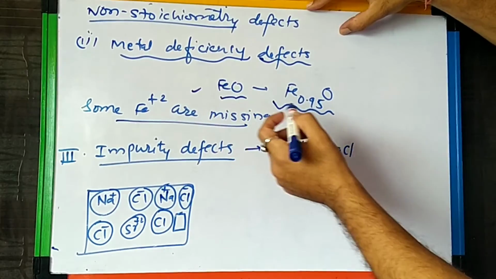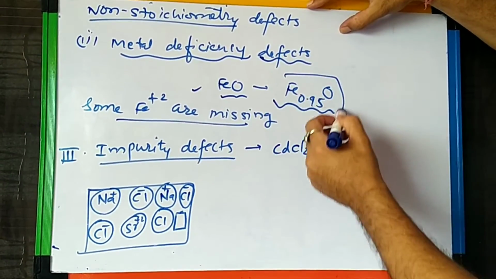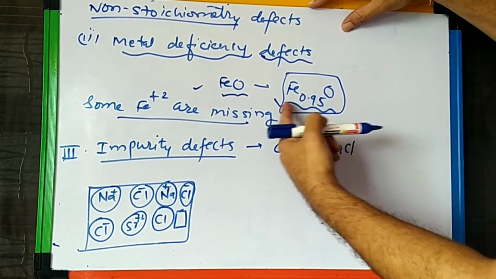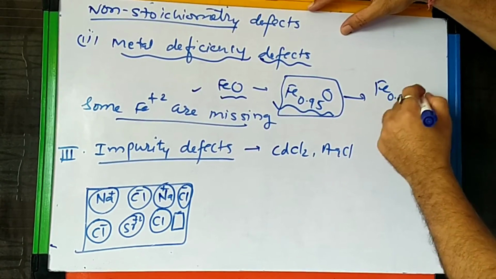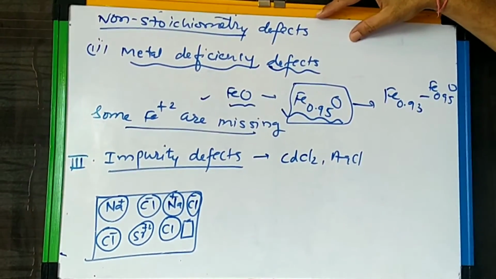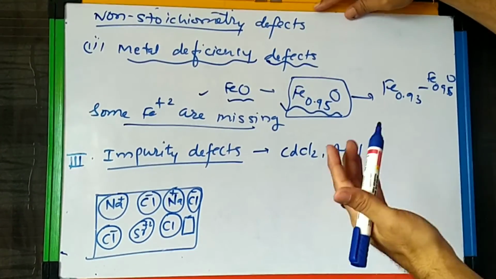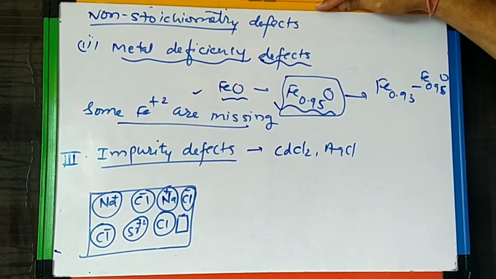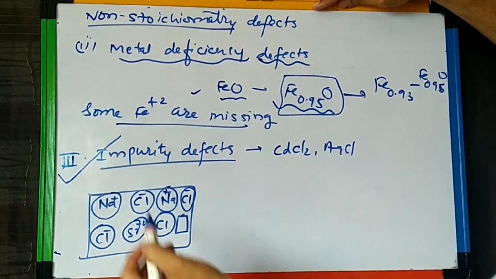Like iron oxide FeO, it is Fe 0.95 O; the ratio of Fe to oxygen is not stoichiometric, and it might be in the range of Fe 0.93 O to 0.95 O. So this type of defect is due to the deficiency of metal ions, so they are not in stoichiometry, right?